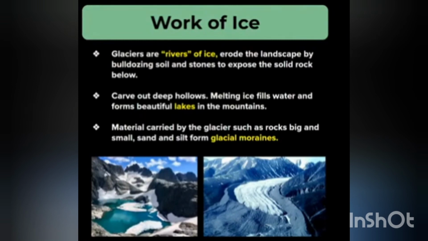Now, from the work of ice, a mass of ice moving down a valley is called a glacier. I have already explained about glaciers. There are two main types of glacier, that is mountain and continental. Mountain glaciers are found at high altitudes. Continental glaciers are found in the polar regions and Greenland. Both types of glacier move and are driven as a result of gravity.